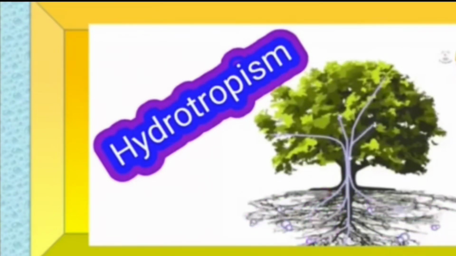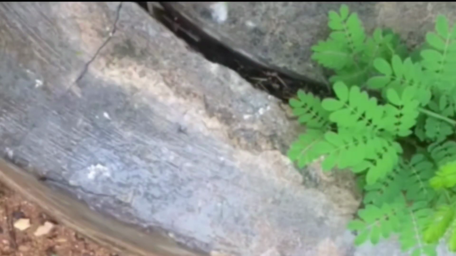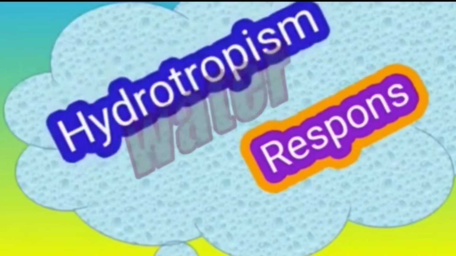Some plants grow near the rocks or wall sides. We notice that the roots of such plants grow in one direction, away from the rock or wall, where water is available in the soil. This type of response to water is called hydrotropism. Hydro means water, tropism means movement.